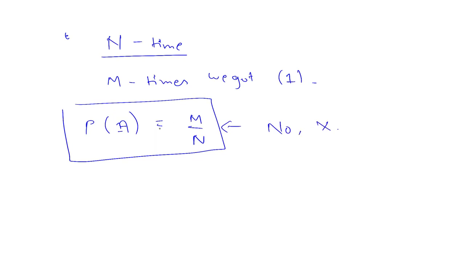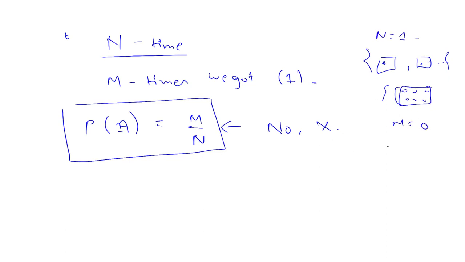because suppose you do this experiment and throw the die one time, and you got 6 on your first trial. How many times has 1 appeared? 0 times, and the number of trials was 1.